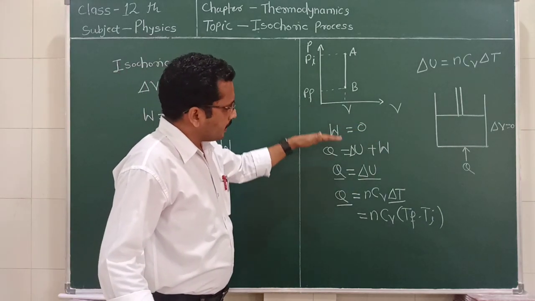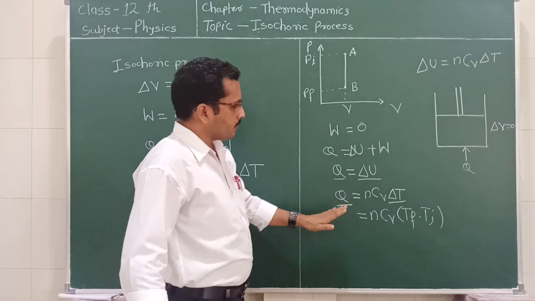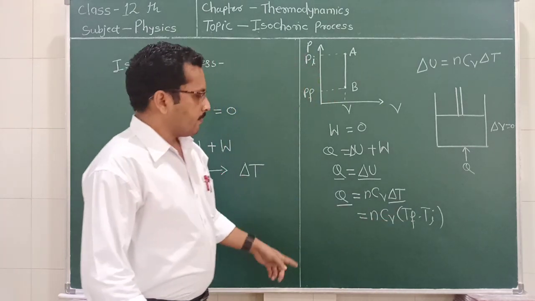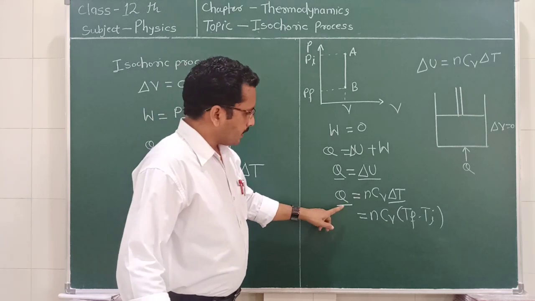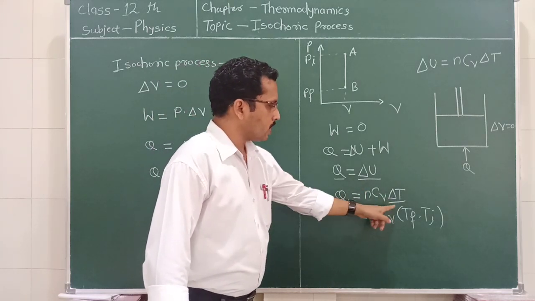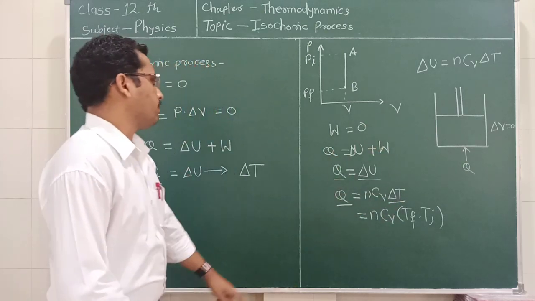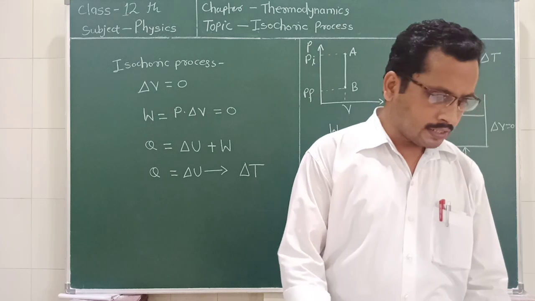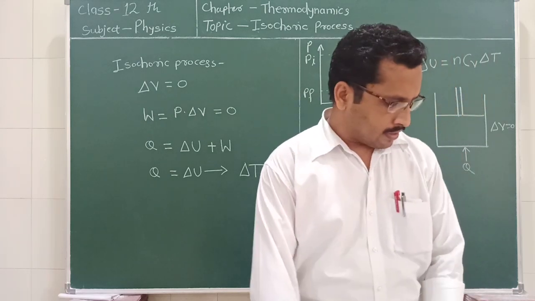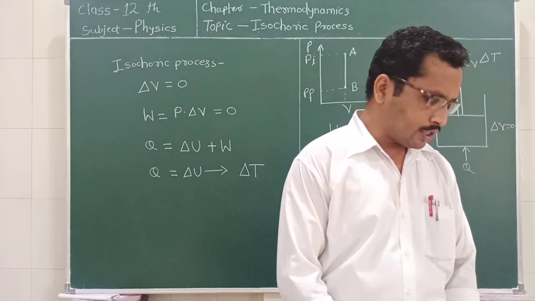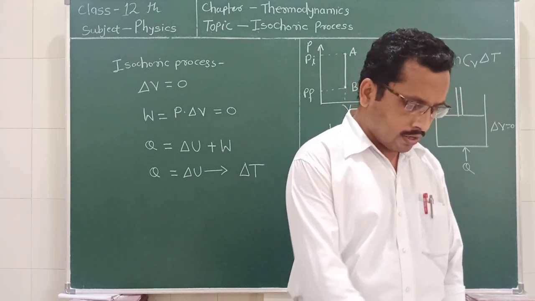Now we derived a simple relation for Q, which is Q is equal to n Cv into delta T. It means the amount of heat supplied is directly proportional to, or is used to change, the temperature of the system. So here we discussed the isochoric process in which the volume of the system remains constant when it changes from initial state to the final state.